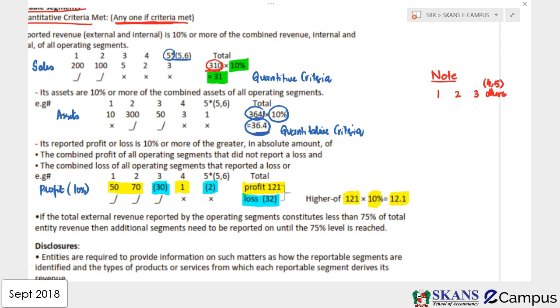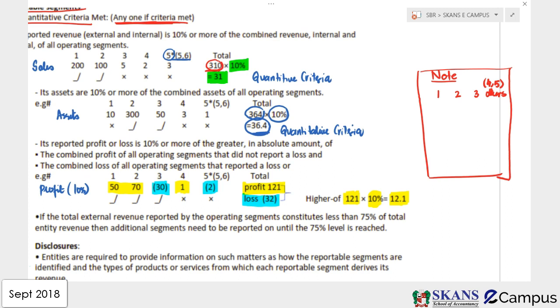Now you need to report them. So you need to disclose the information of these products separately in the notes to the accounts. This is what you need to do. What information should be disclosed, we are going to discuss. But if you are doing this, it will help the users of financial statements to understand the business.